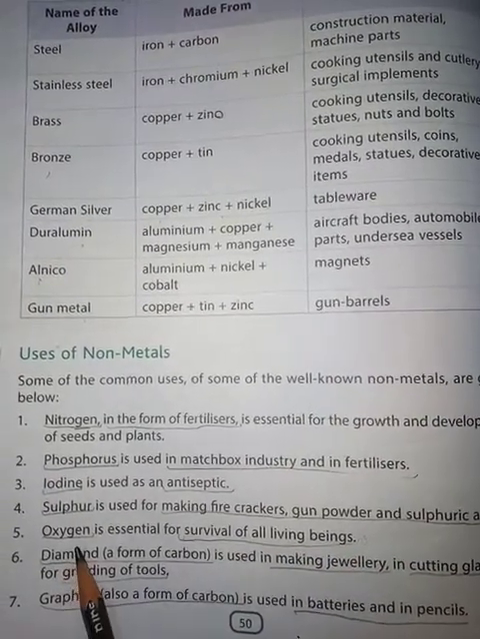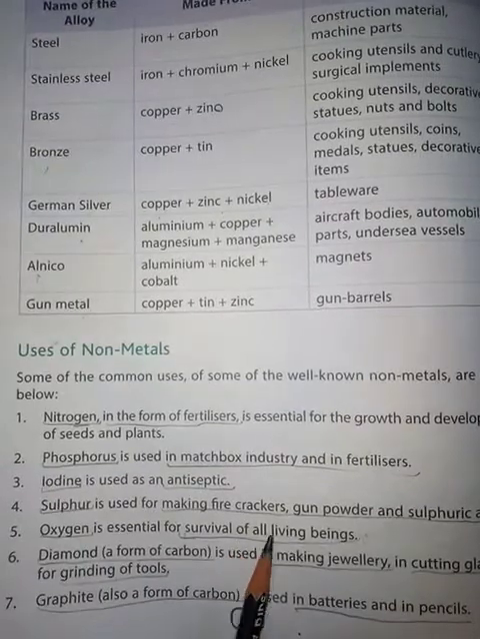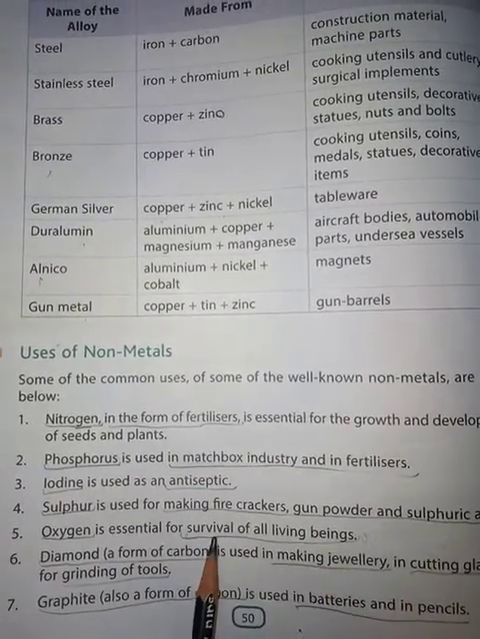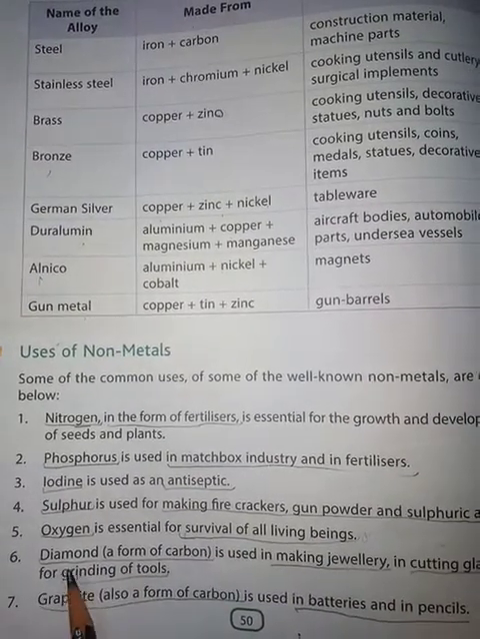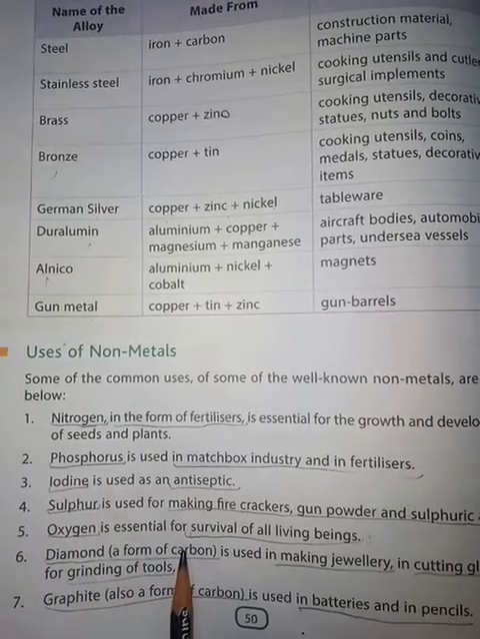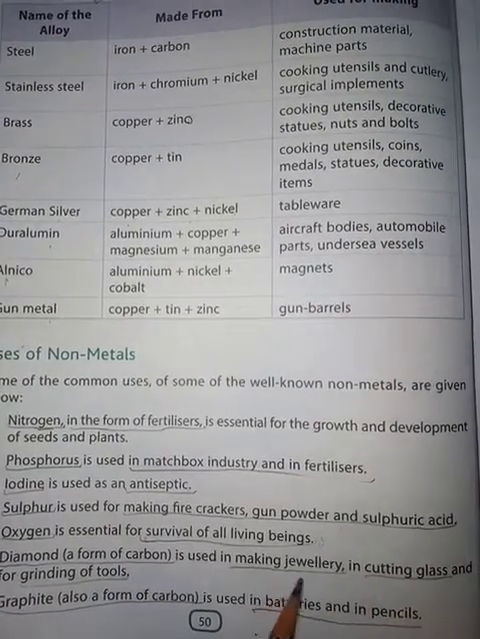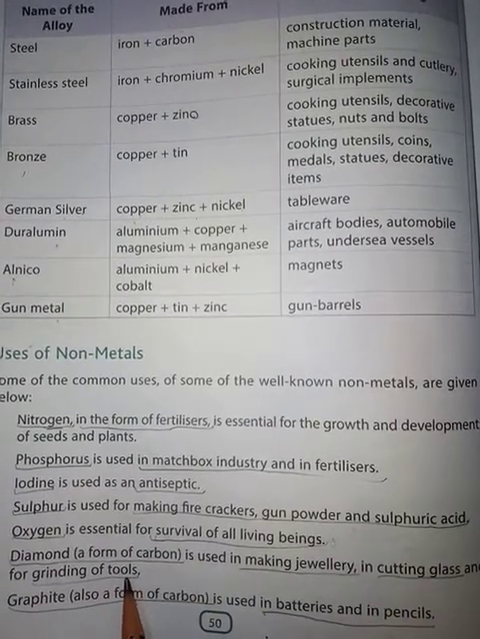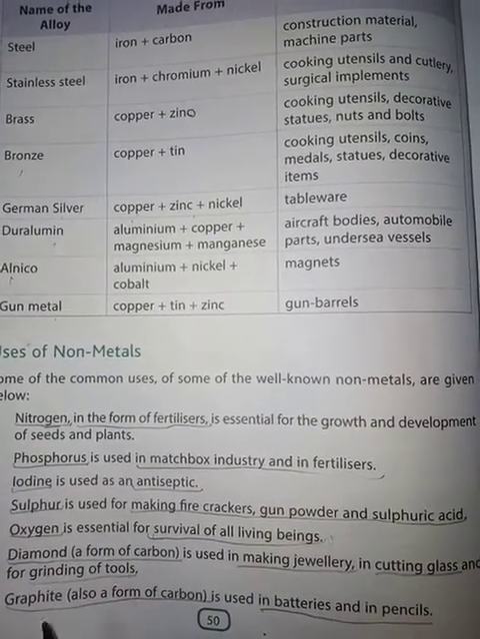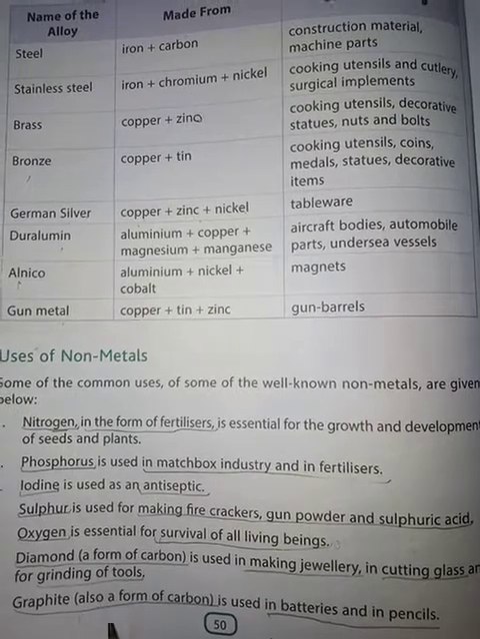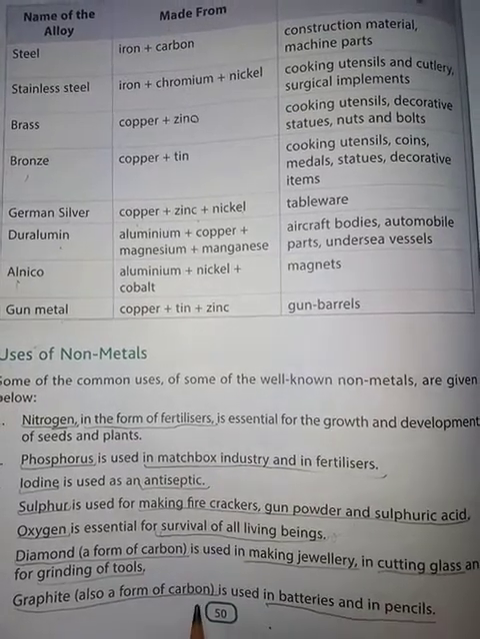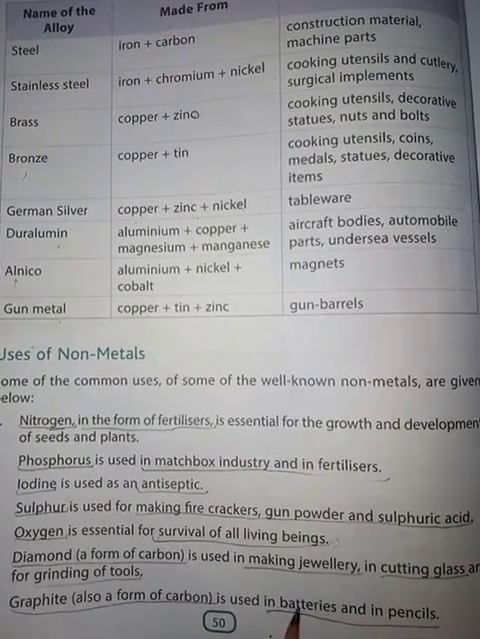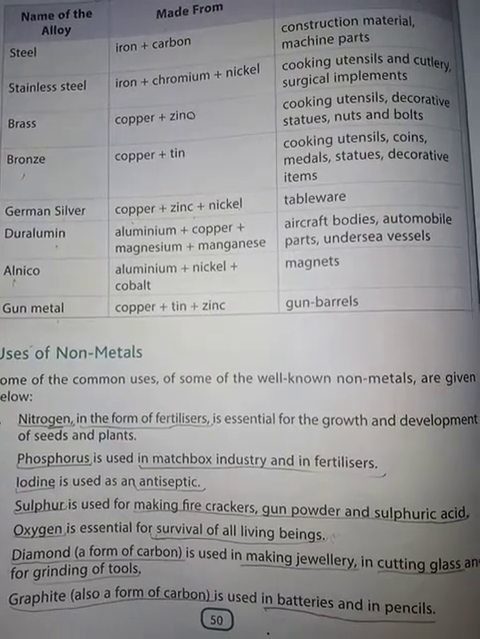You all know oxygen is very essential for survival of all living beings, so it is used for respiration. Diamond, a form of carbon, is used for making jewelry and in cutting glass and for grinding of tools. Then graphite, a form of carbon, is used in batteries and in pencils.